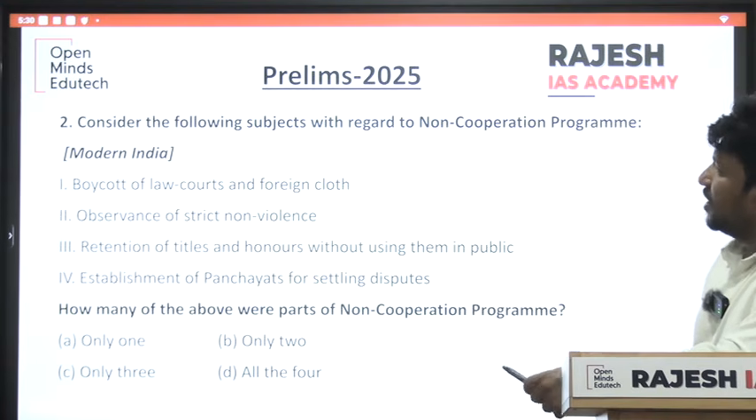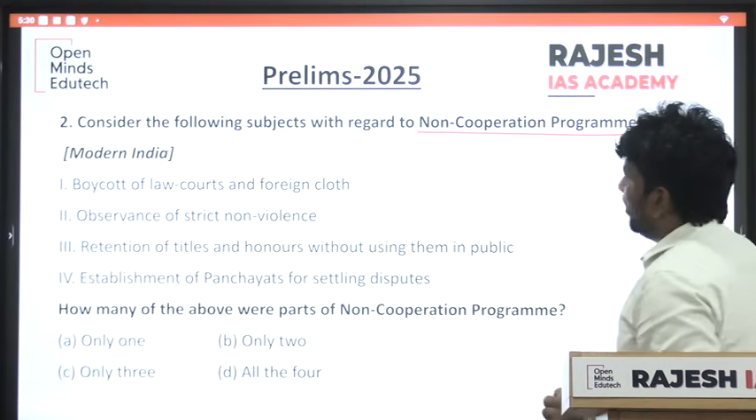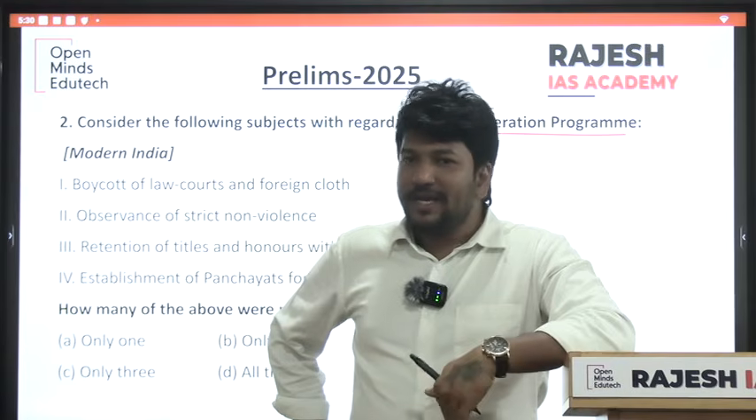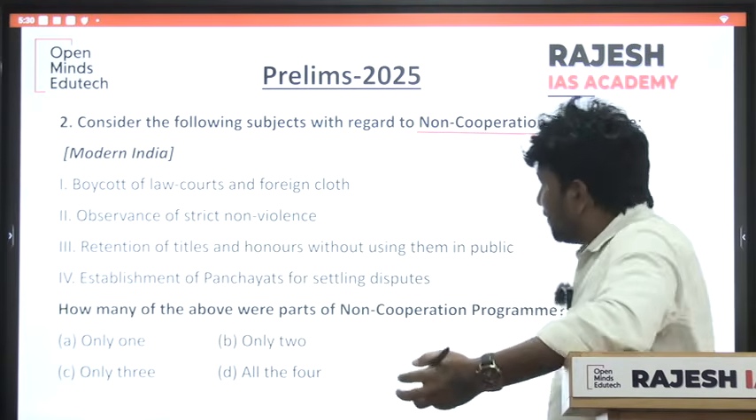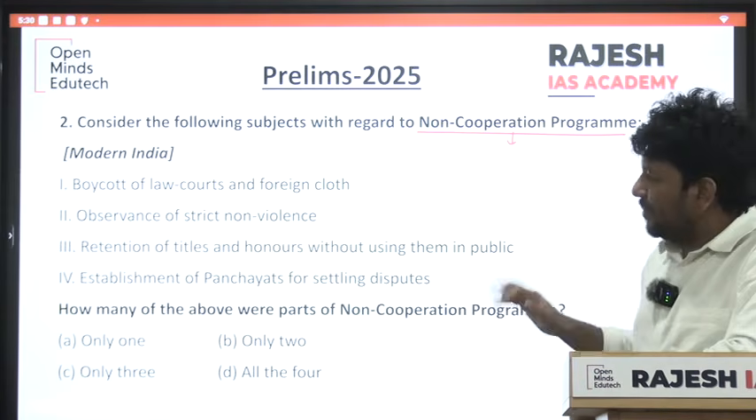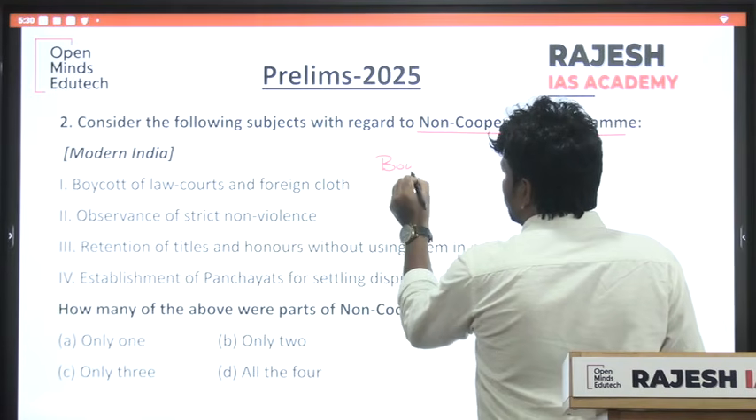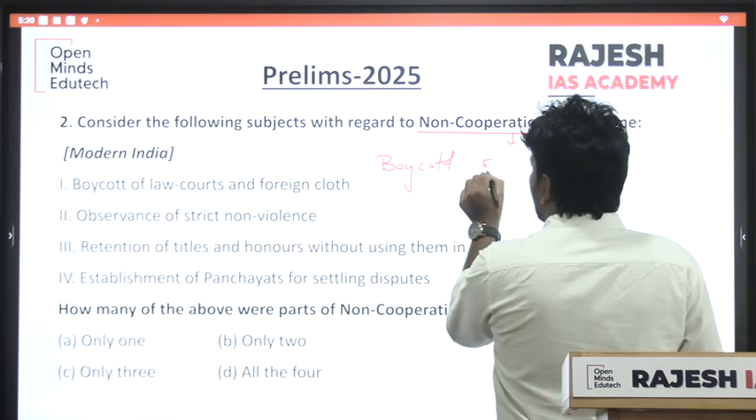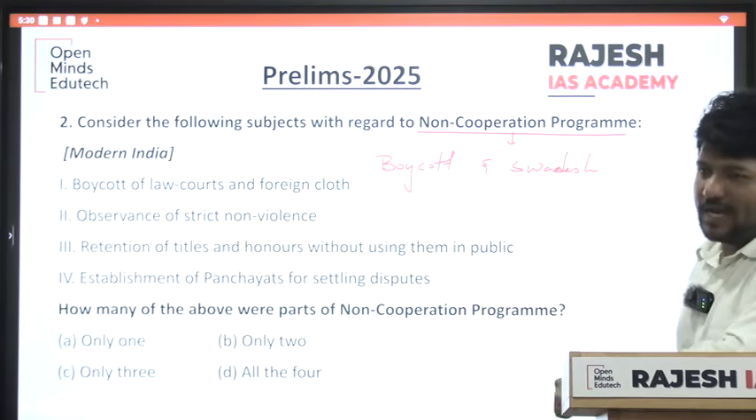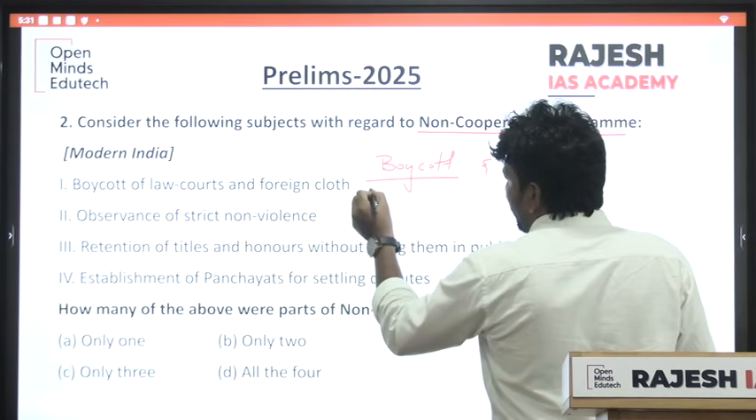Next, second question. Consider the following statements with regard to the non-cooperation program. When Gandhi started the non-cooperation movement, he gave some principles that had to be followed by the people. The main two principles are what? Boycott and Swadeshi. In the boycott, he said we have to boycott.